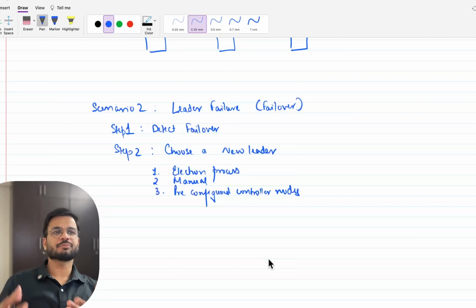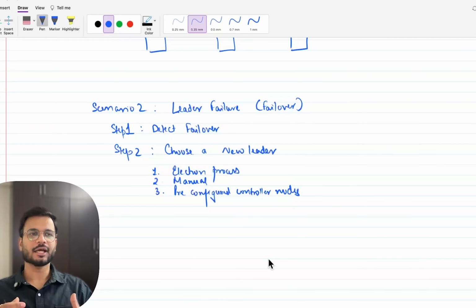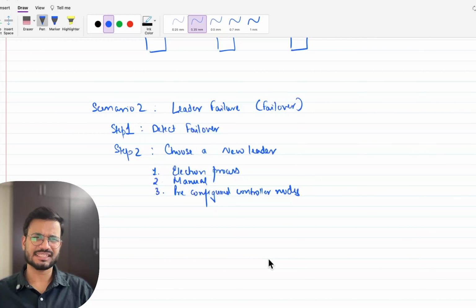In an election process, the followers decide a new leader among themselves. This can be done using the Raft algorithm, or Zookeeper does the same. A manual process is an intervention by an administrator. This process is a bit risky and slow. In the pre-configured controller nodes, the controller decides which node is put as the new leader.